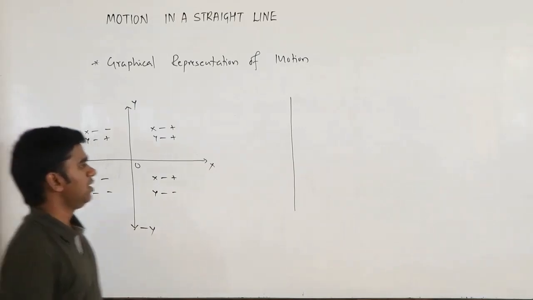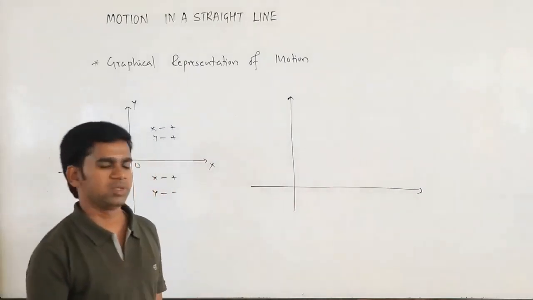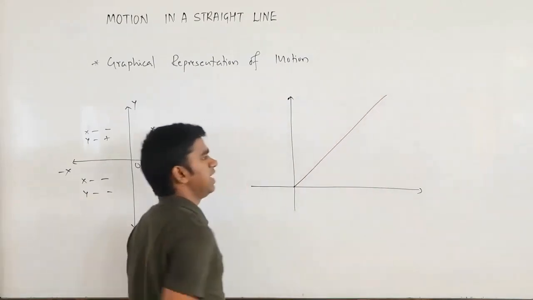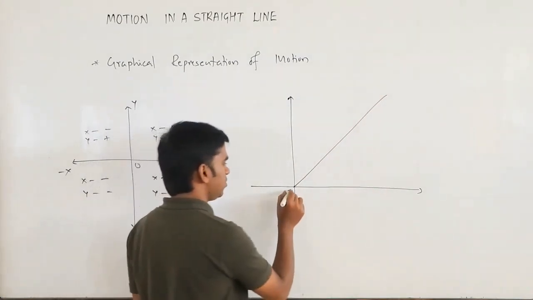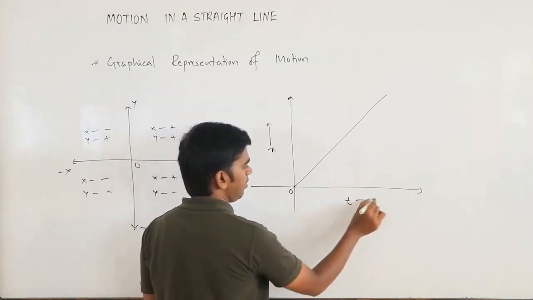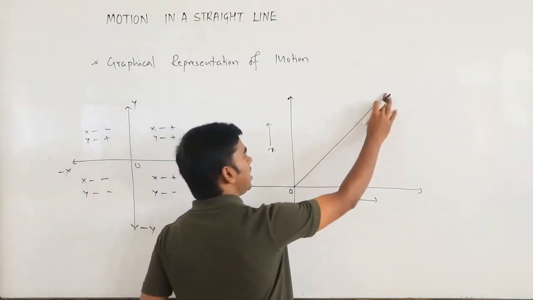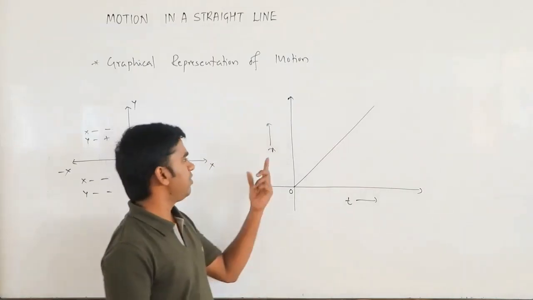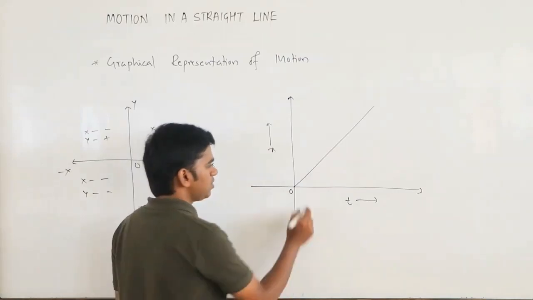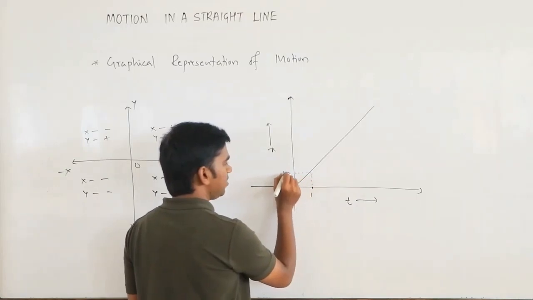Okay. Now, a very important thing from the graph is slope. Suppose you are having a graph, a straight line passing through the origin. Say here you are taking x and here you are taking t, for example. This graph will tell you how x is changing with time. Suppose time is 1 second, so x may be some 10.